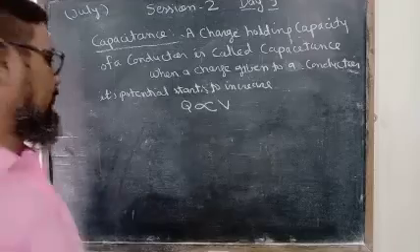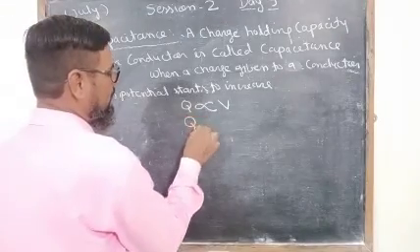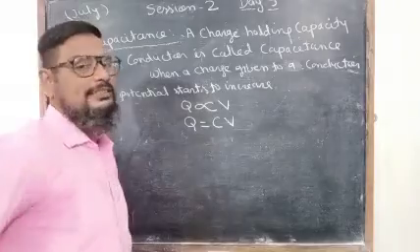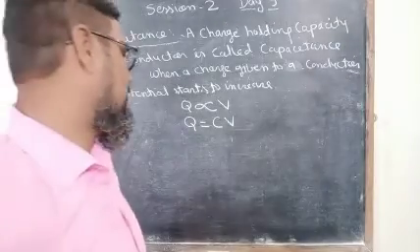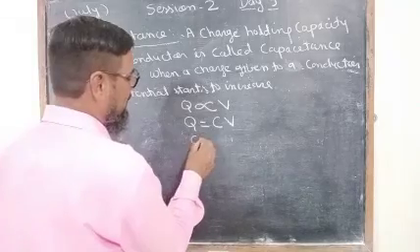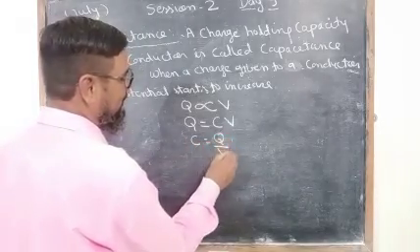Now, when the proportionality sign is removed, a proportionality constant comes, and that is called the capacitance of a conductor. It is denoted by C, and C is equal to Q by V.